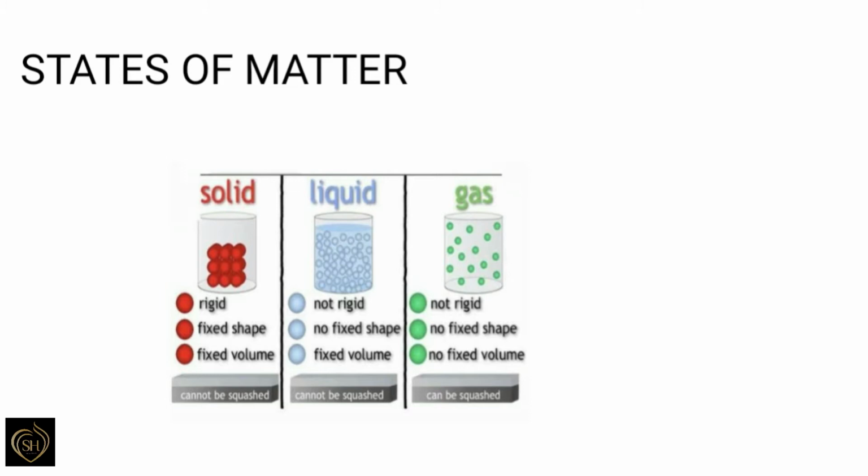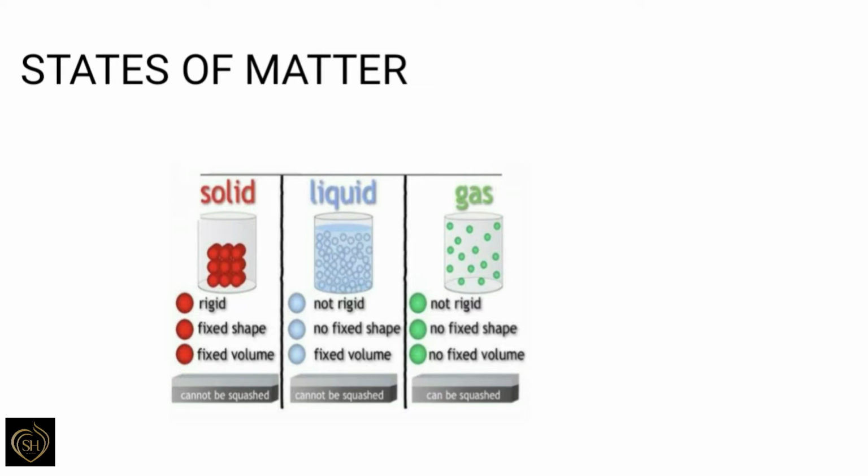But if you take a solid substance like a book or pen, it has got a fixed shape and fixed volume. So we can say liquids have got a fixed volume but no fixed or definite shape. Liquids are not rigid. That means they can flow freely. You know the property of a liquid substance. They flow freely.